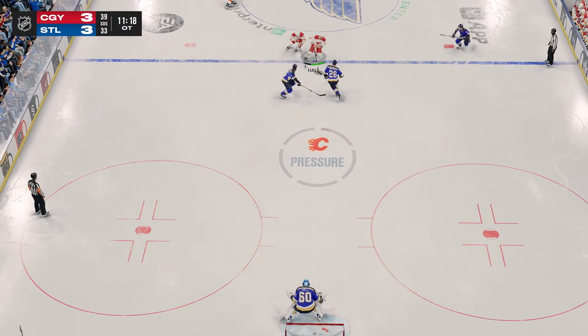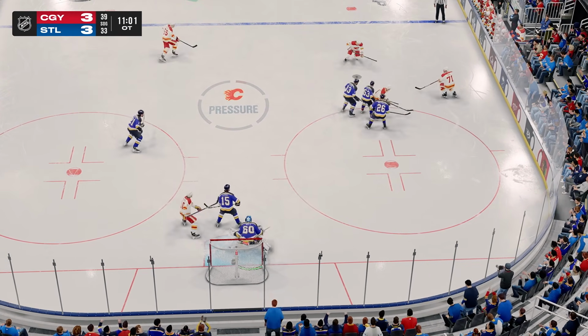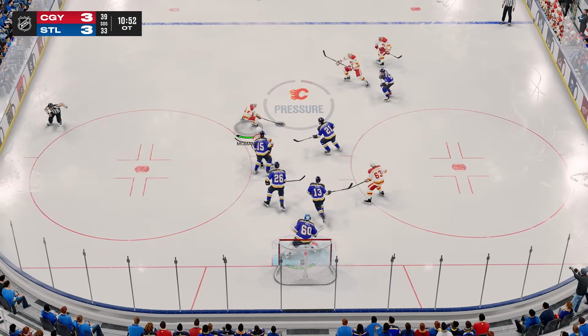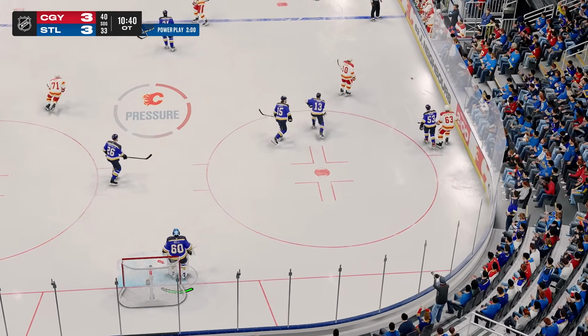Taylor Hall is not going to miss a shot like that. For the way this man's performed so far in this video, it only makes sense for Taylor Hall to spark the final goal, and he might pick up an assist here. Bobby McMahon had a chance to end it, but he couldn't find the back of the net.